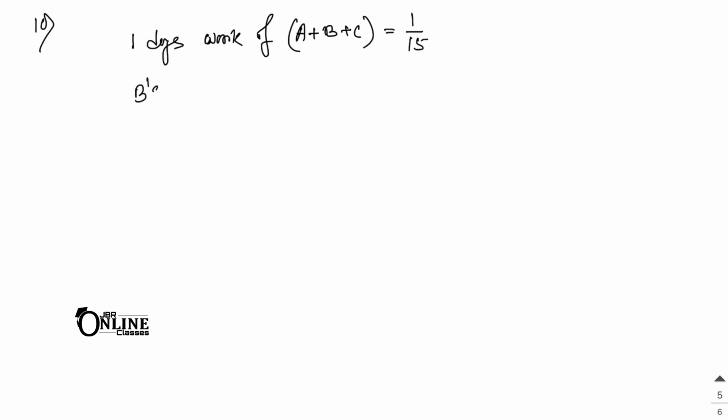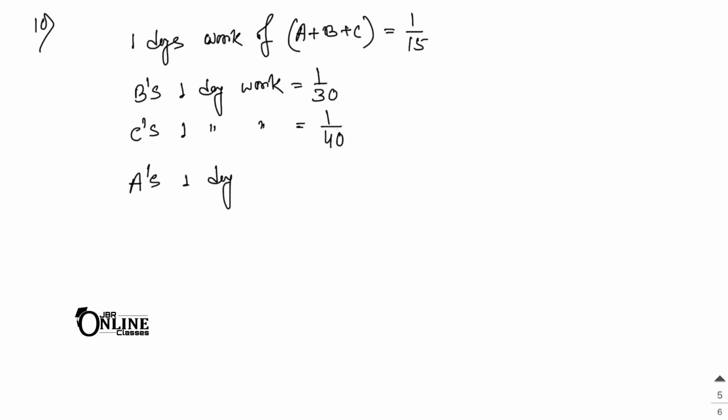Then B's 1 day work equals 1 by 30, and C's 1 day work equals 1 by 40. So definitely A's 1 day work equals 1 by 15 minus, as 1 by 15 is the total of ABC, 1 by 30 plus 1 by 40.